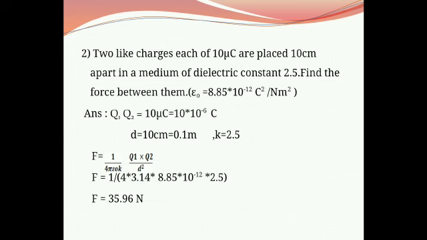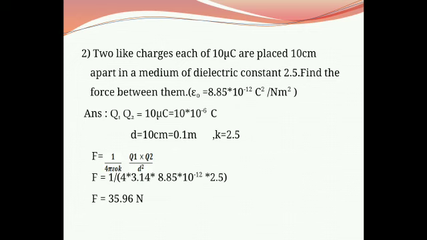Dielectric constant has value 2.5, and therefore to find the force between them, use the formula from Coulomb's inverse square law. The formula is F equals 1 upon 4 pi epsilon 0 K Q1 Q2 upon D square. Put the values.